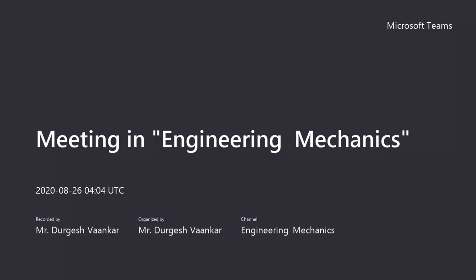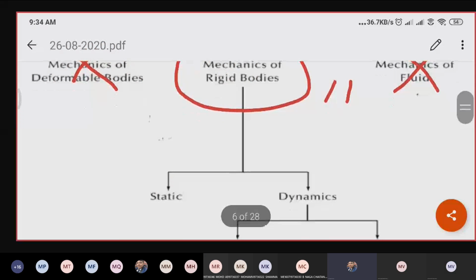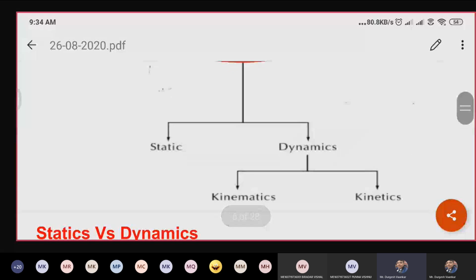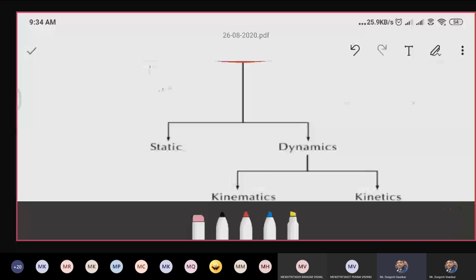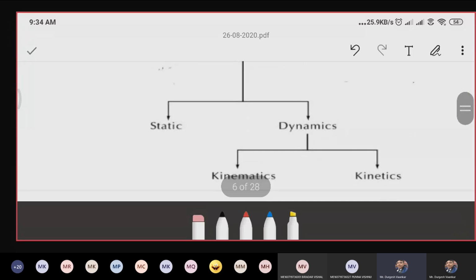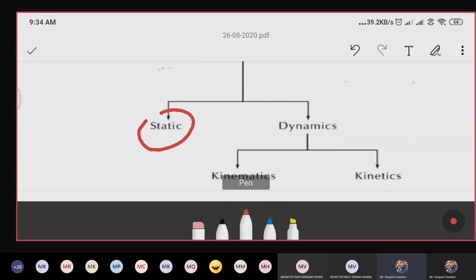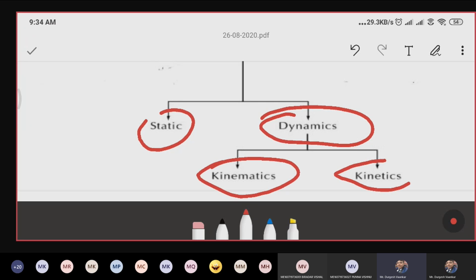After that, we have discussed that mechanics of rigid bodies is classified into two categories. One is the static part, another one is the dynamic part. Static part means the body is at rest. Dynamic part means it is in motion. In the dynamic part again, we have two things: one is kinematics, another one is kinetics.